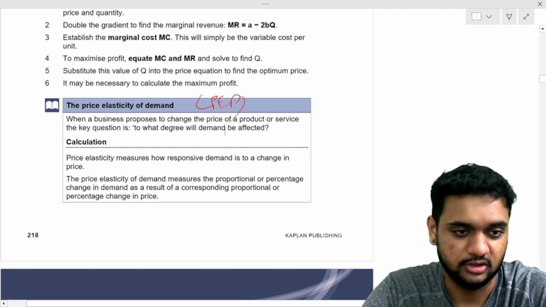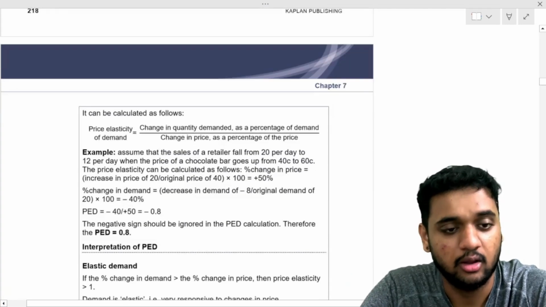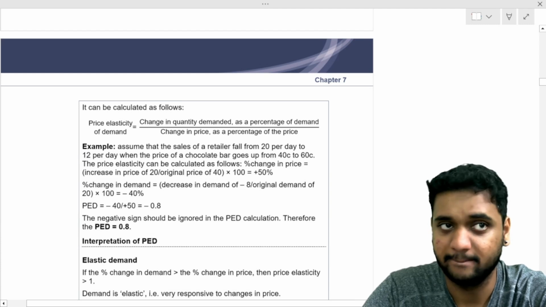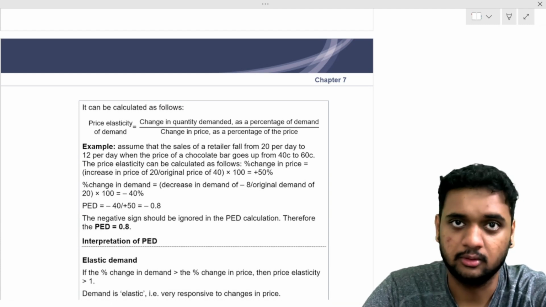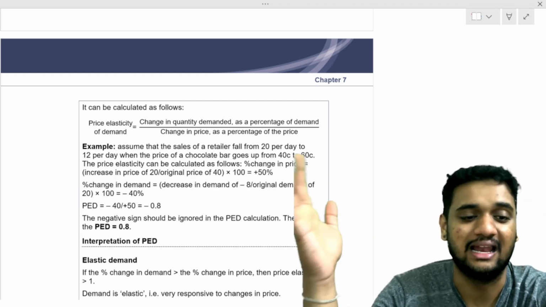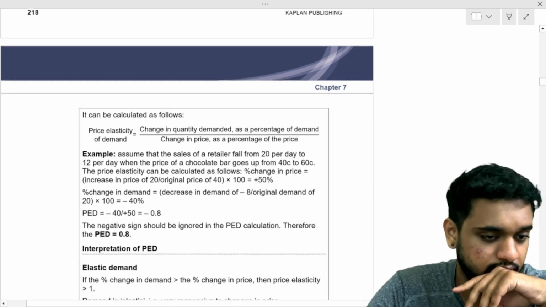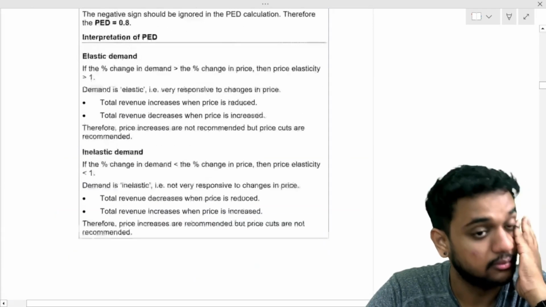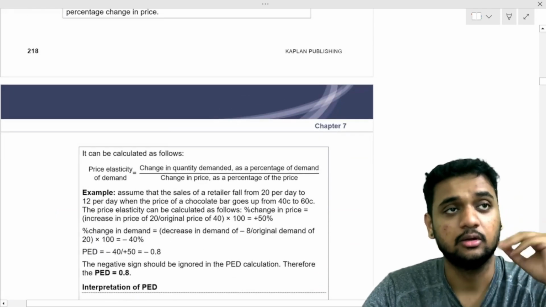Understood all of you? This is what you have to know about price elasticity of demand. When do we say something is elastic? When the percentage change in quantity is more than the percentage change in price. When do you say it's inelastic? When the percentage change in quantity is not that much. That's it.